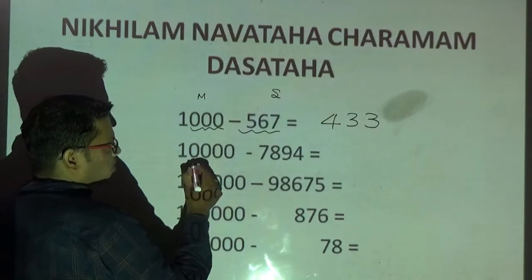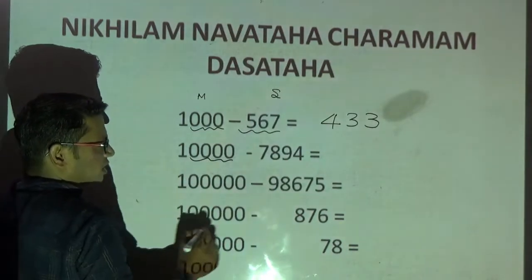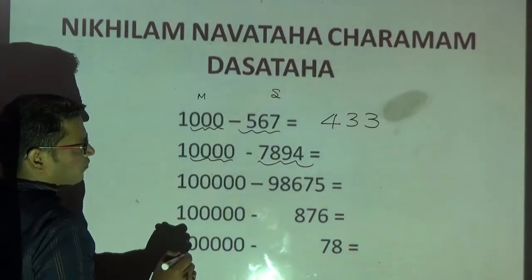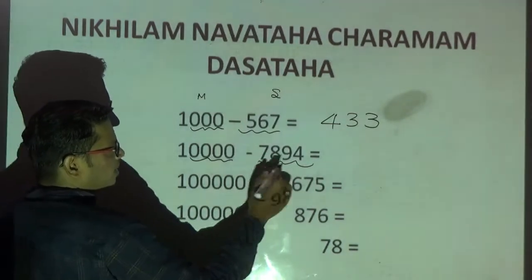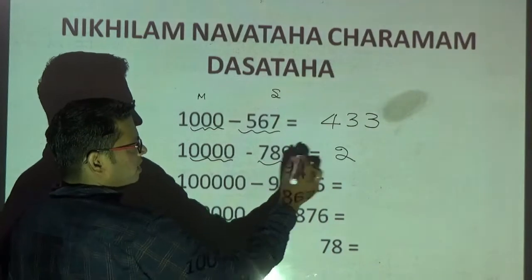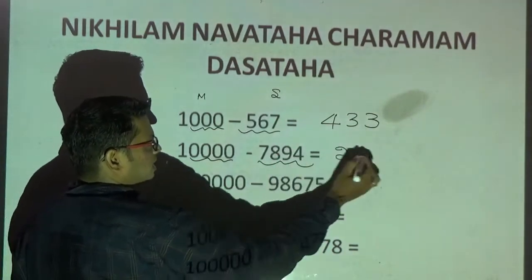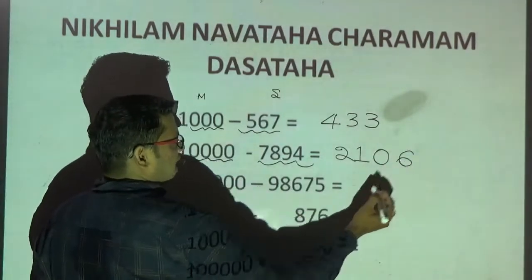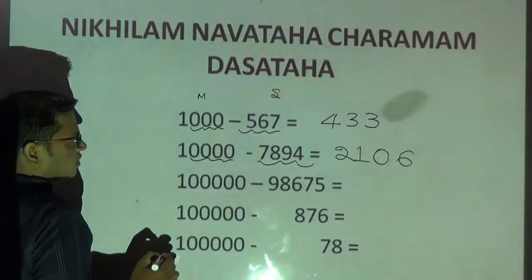Now observe the next problem. How many zeros? 4 zeros. How many digits? 4 digits. Now you can straight away apply the method, all from 9, last from 10. 9 minus 7, 2. 9 minus 8, 1. 9 minus 9, 0. And last from 10. 10 minus 4 is 6. The answer for this question is 2106.